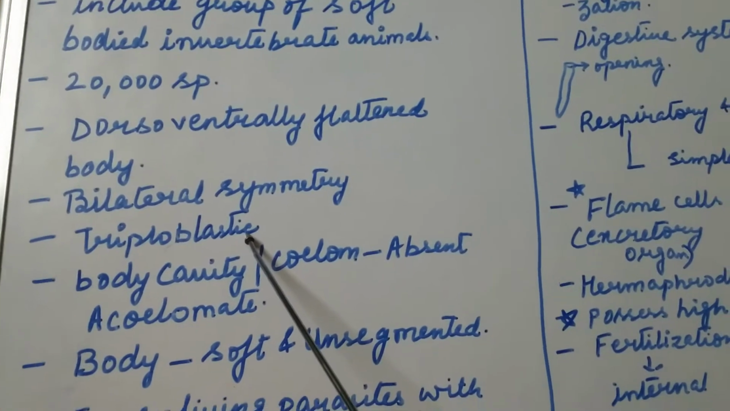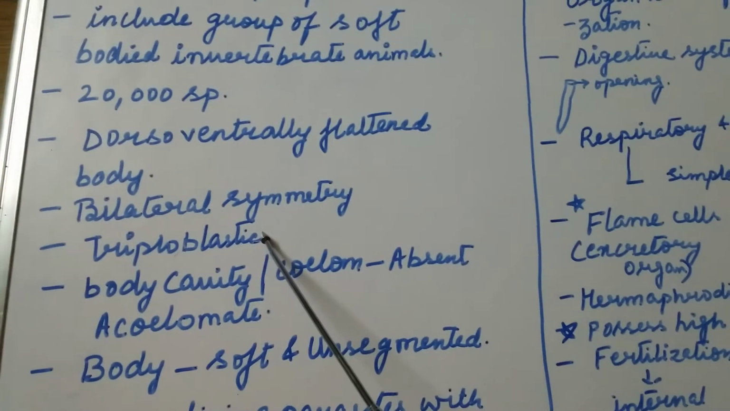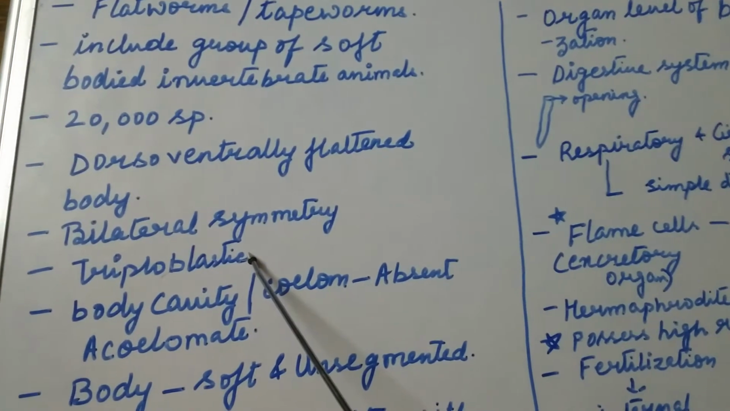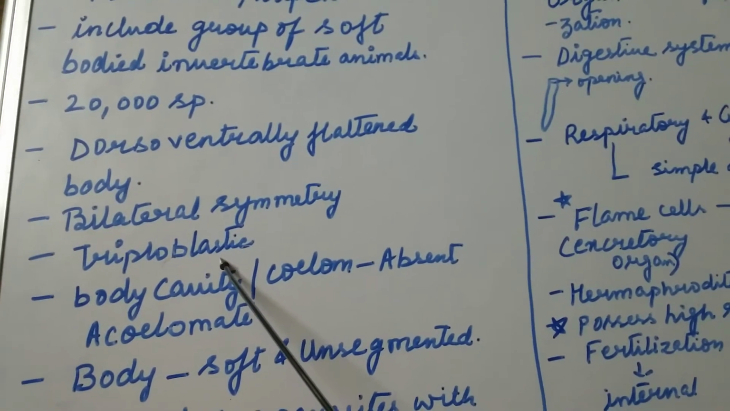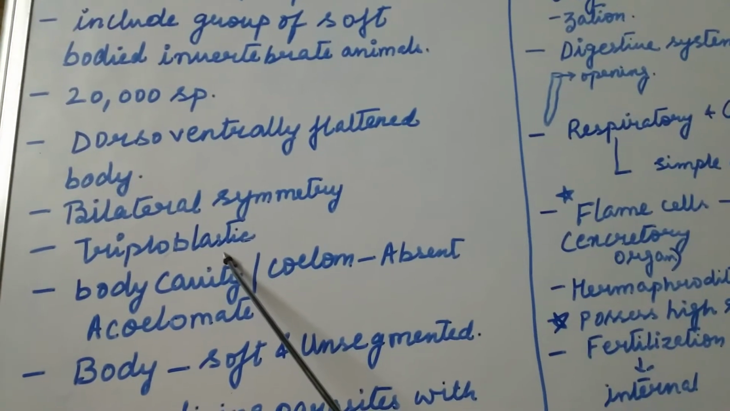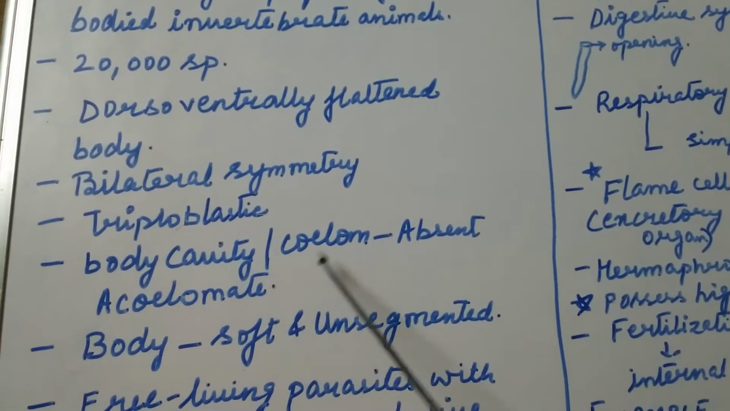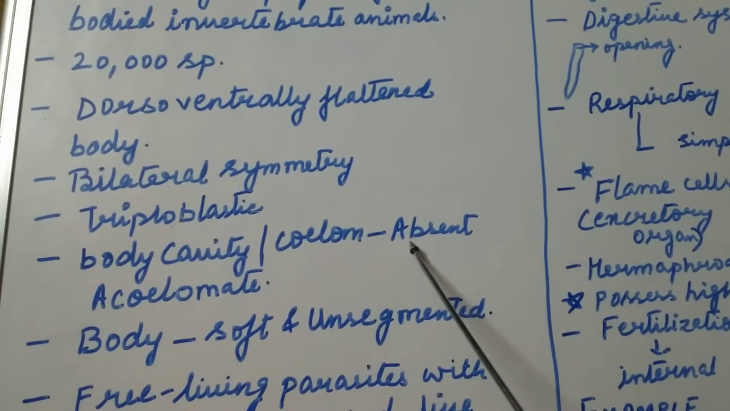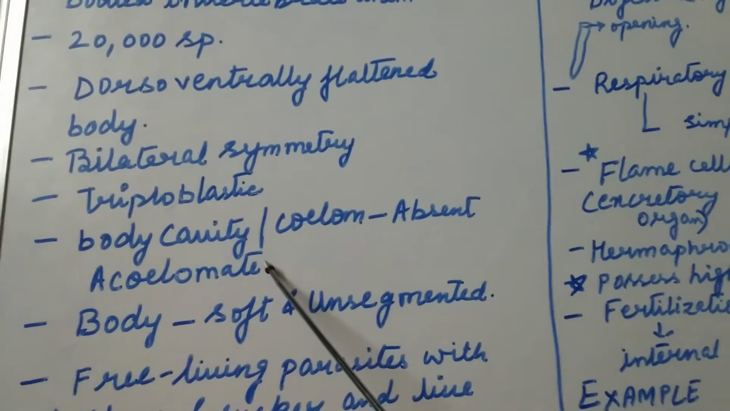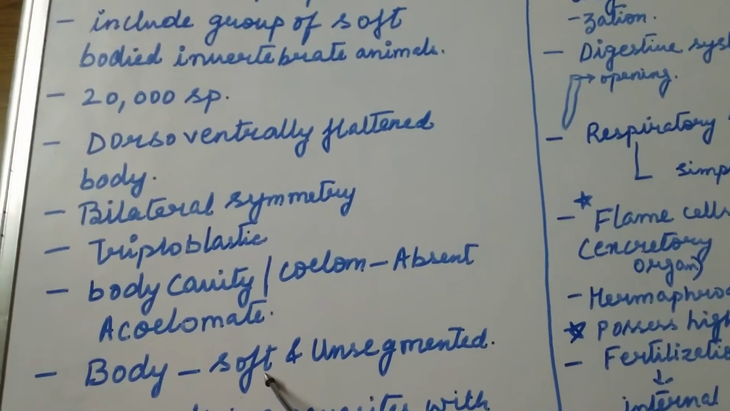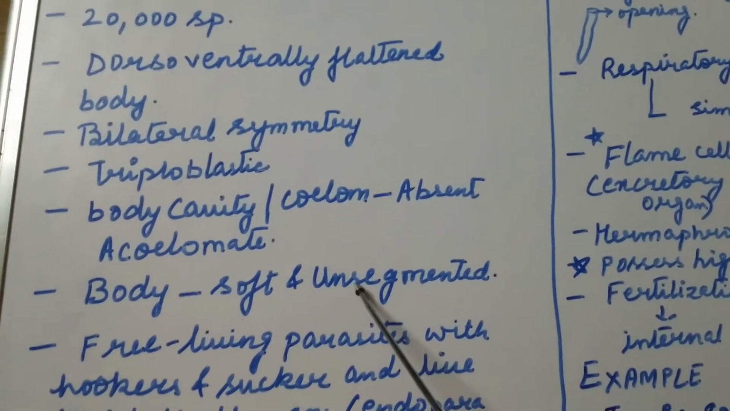Till now, before Platyhelminthes, the organization was diploblastic. Now from Platyhelminthes, there is the presence of three germinal layers, that is ectoderm, endoderm and mesoderm. Body cavity or coelom is absent in Platyhelminthes. That is why they are called acoelomate animals. As we have already discussed, they are soft-bodied invertebrate animals and these are unsegmented.